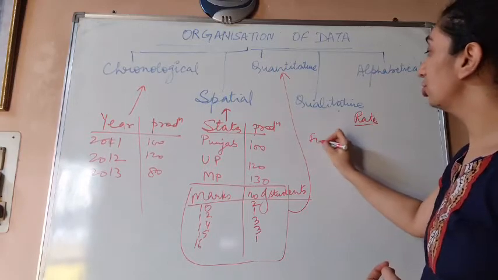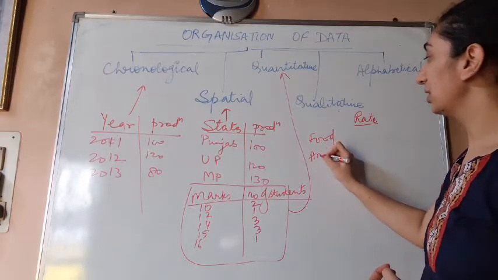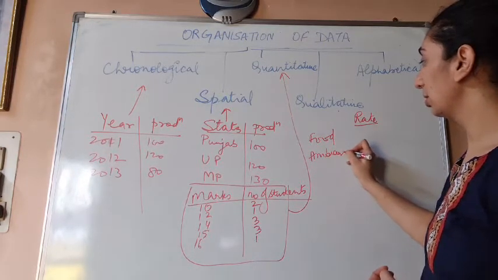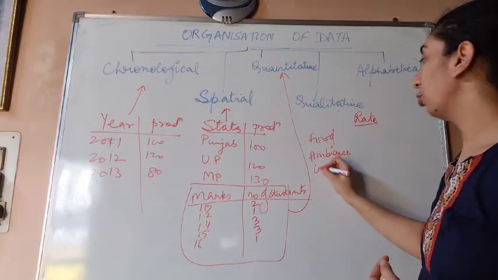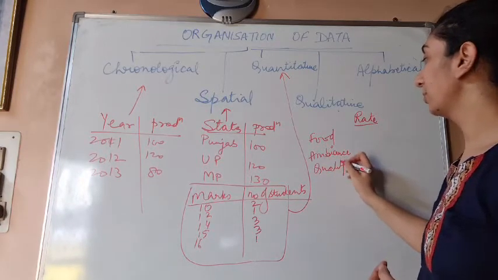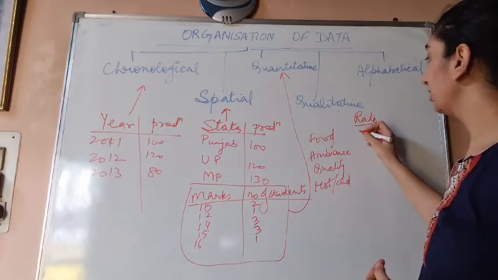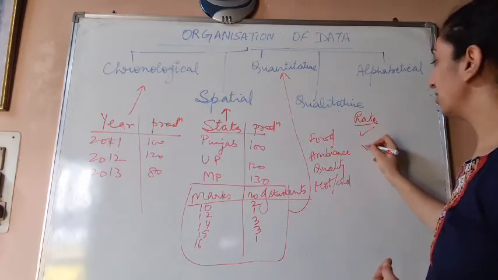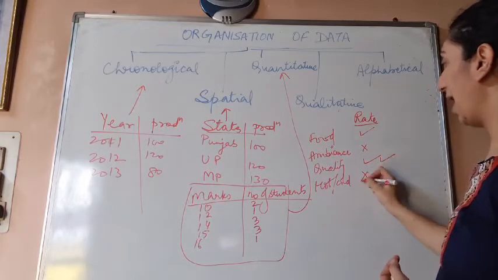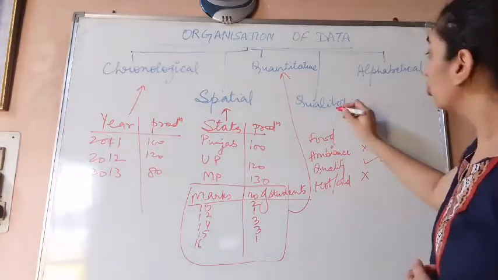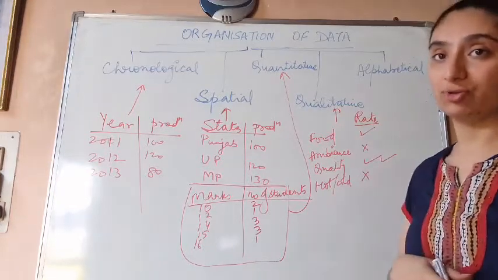We have food, ambience, quality, hot or cold temperature. So we write down good, bad, good, good, bad. This is your qualitative classification.